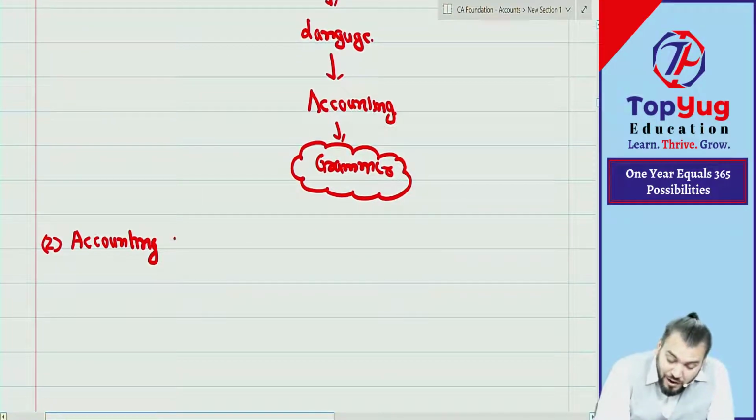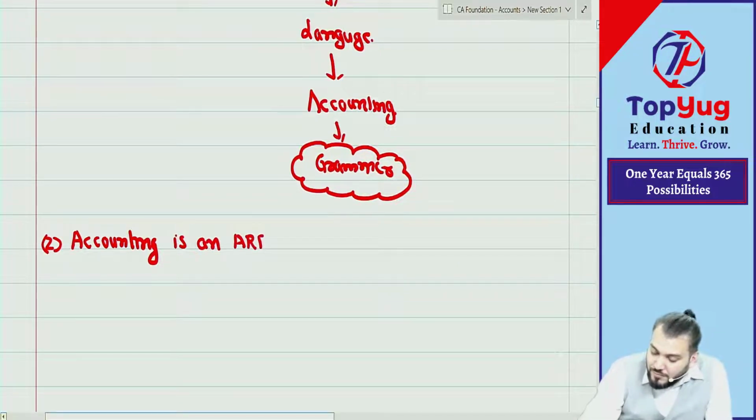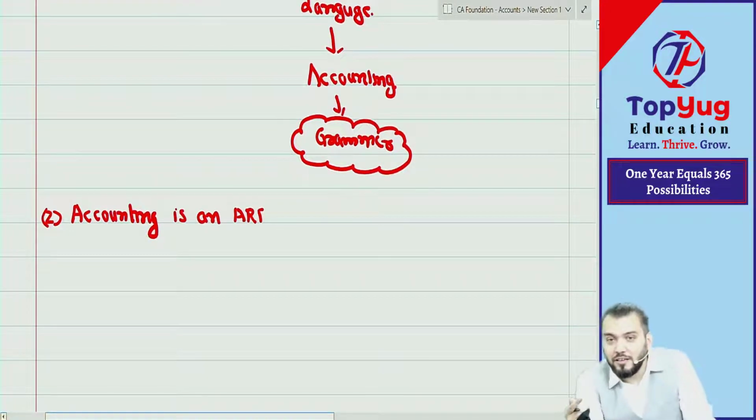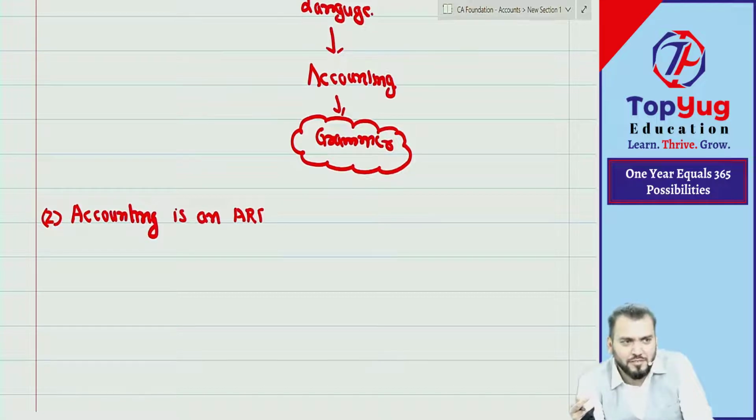So accounting is what? Accounting is an art. Art means what? In Hindi we say kala. Any other language you know? Skills. So art means skills, kala.